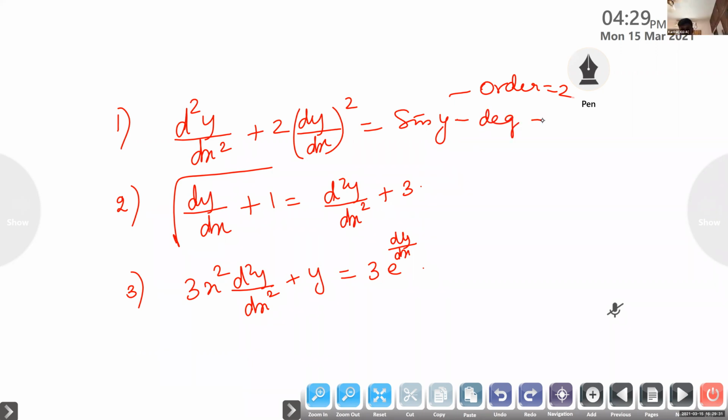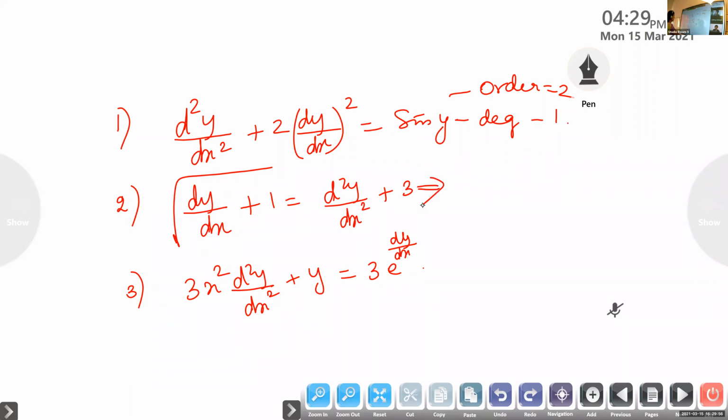Degree is 2. What is meant by degree? Power of the highest order derivative. What is the highest order derivative present here? Sorry, ma'am. Degree is 1. Okay. Tomlin.